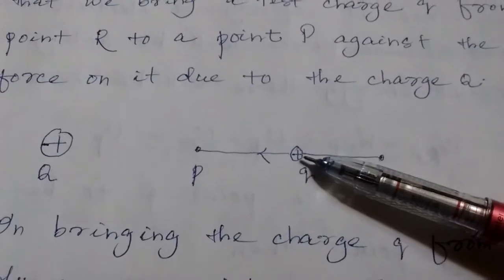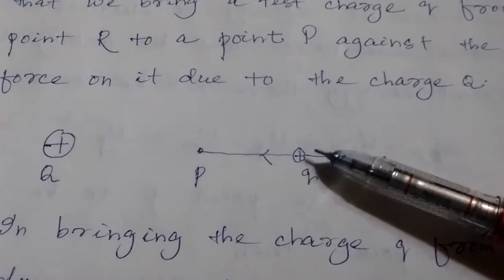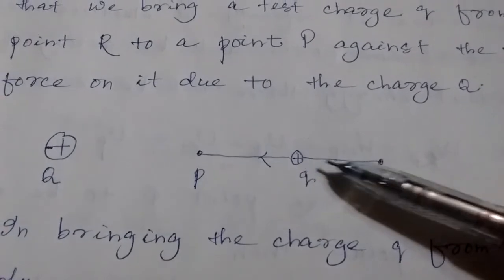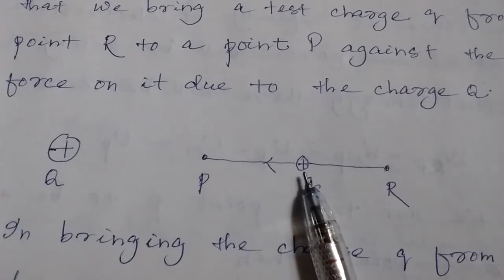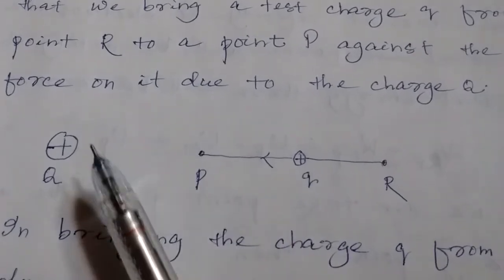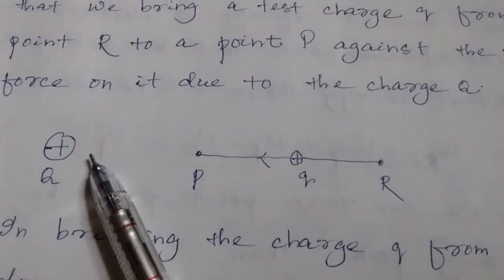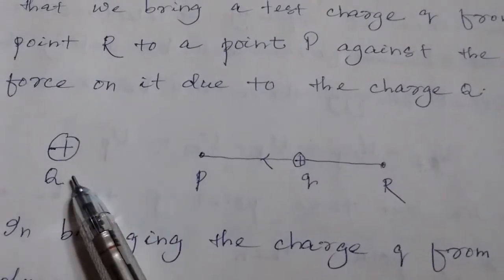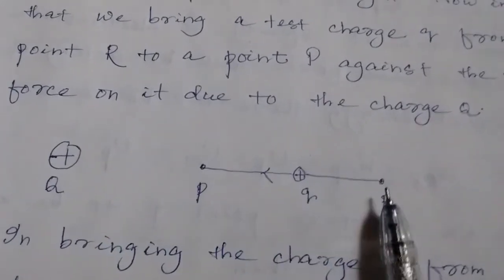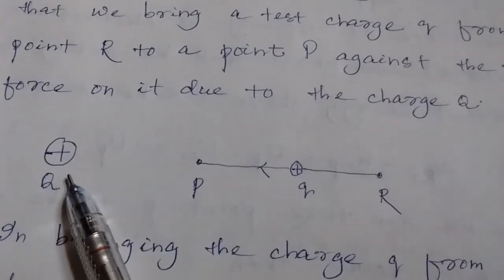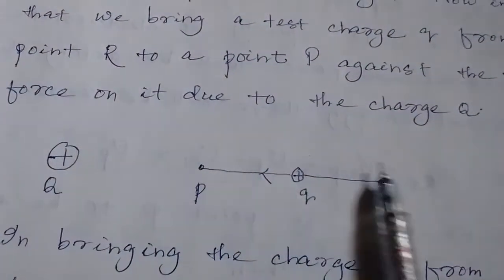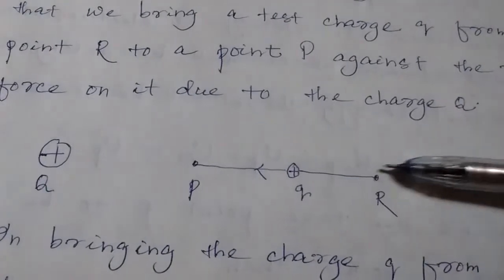We can't say that it stores the energy in the form of kinetic energy, because to move it slowly, smoothly against the electrostatic force of repulsion of capital Q, we have to apply the same amount of force as that due to capital Q and push in this direction.